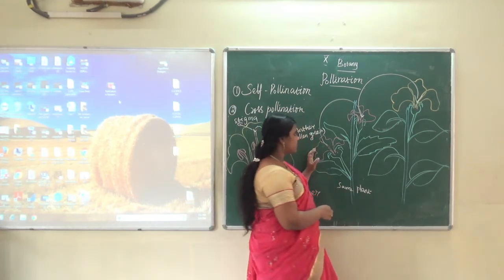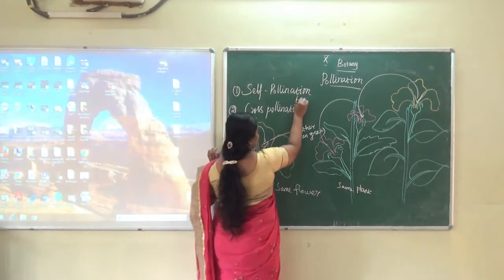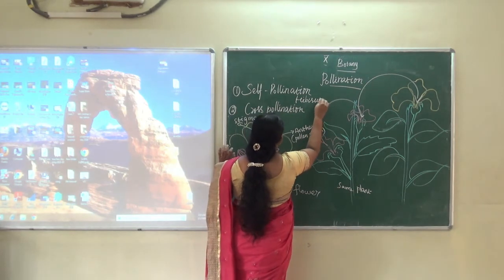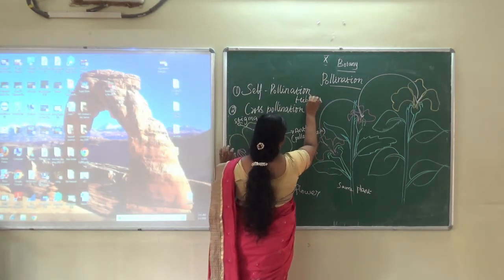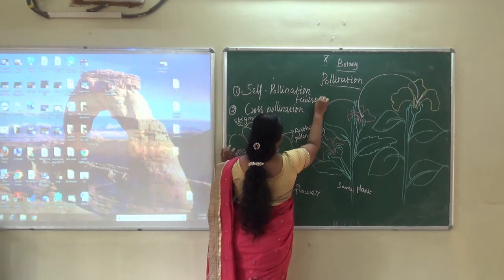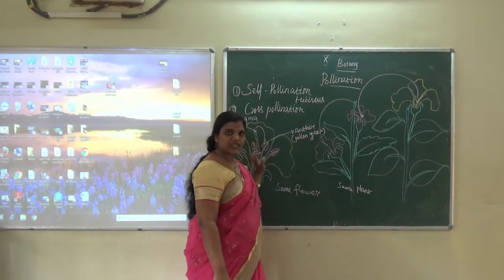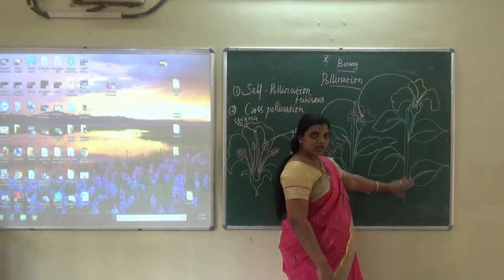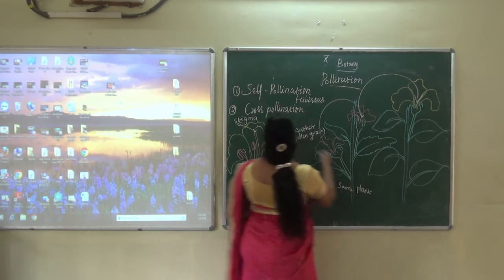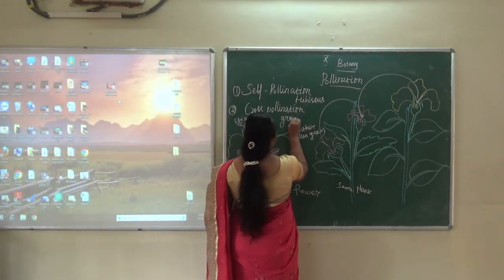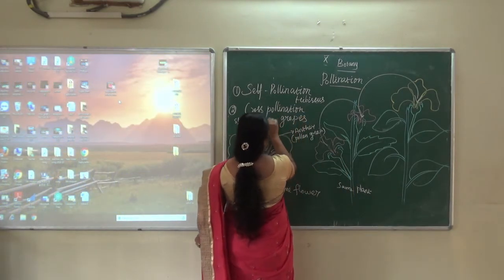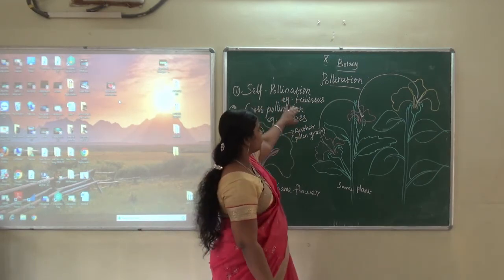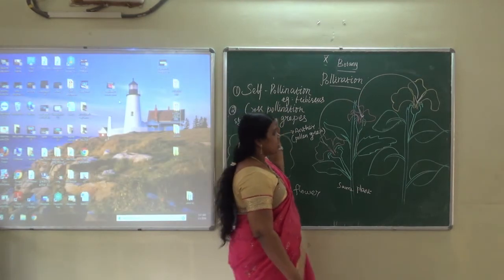You know hibiscus: hibiscus is self-pollination. Cross-pollination example: grapes. Self-pollination is hibiscus and cross-pollination is grapes.